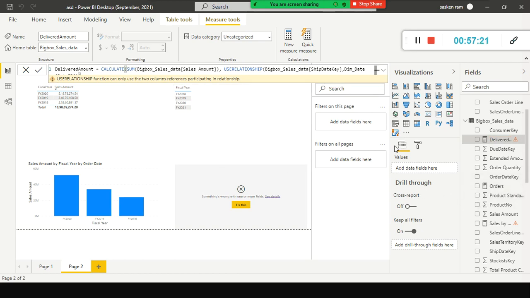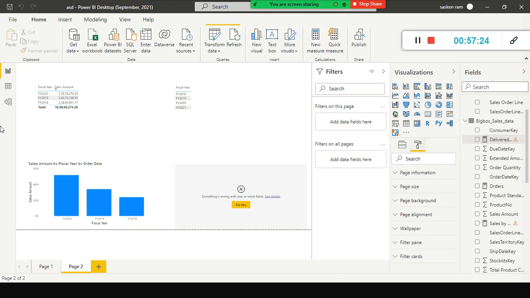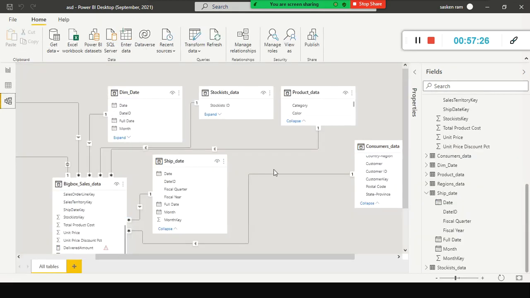First of all, let us try to understand. We have created the active relationship between this date table with the ship date key, and here we have established an active relationship between the date ID and order date key, right? Perfect. But here there is no inactive relationship. So this is called a role playing dimension. A single dimension plays multiple roles. It's actually the date dimension only.